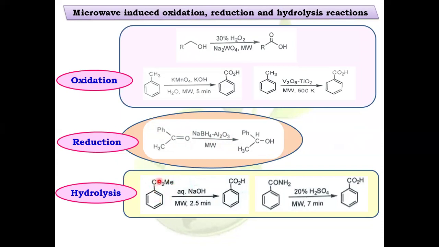In organic practicals, we can do these reactions, that is the hydrolysis of ester and aromatic amide, by using aqueous sodium hydroxide solution. After reaction completion, we have to work up with concentrated HCl, then only will we get the acid as a product. Here, we are using an aqueous solution of sodium hydroxide under microwave radiation. Within just 2.5 minutes, the ester group gets hydrolyzed to the acid. Similarly, the aromatic amide also gets hydrolyzed to the corresponding acid within 7 minutes of microwave irradiation.